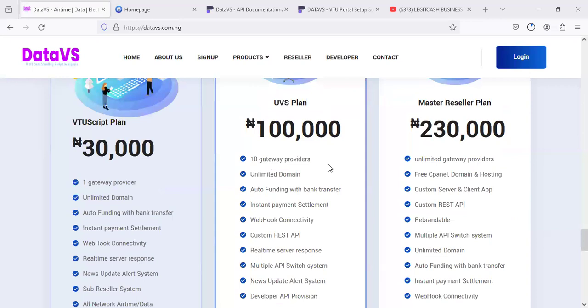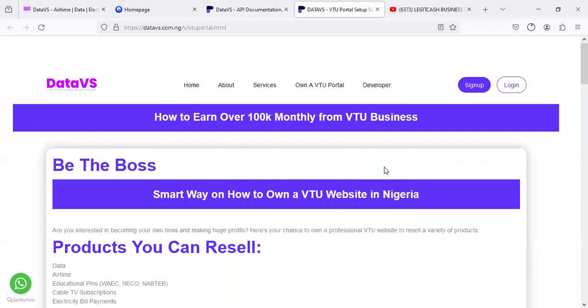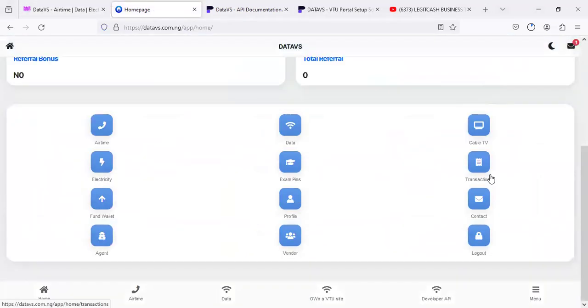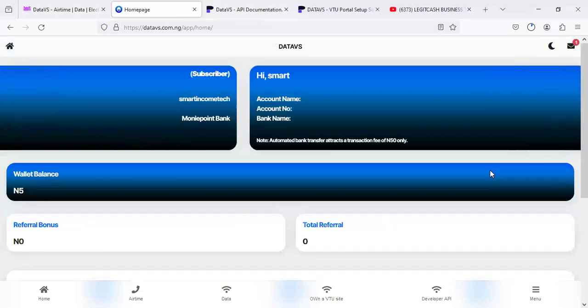We're going to be doing analysis on the features of each of the packages for those that want to get the script. But for those of you that want to go for the reseller, I will advise you go for Data VS, because this is one of the cheapest we have in our products and services, and it's very robust. Okay, it is 100% mobile friendly. You can check it out on your mobile device and then get started. It has every function. It has Paystack, it has Monnify, it has bank transfer. So what else do you need? You can do airtime, data, cable on the system. So what else do you need? I leave you to be the judge.